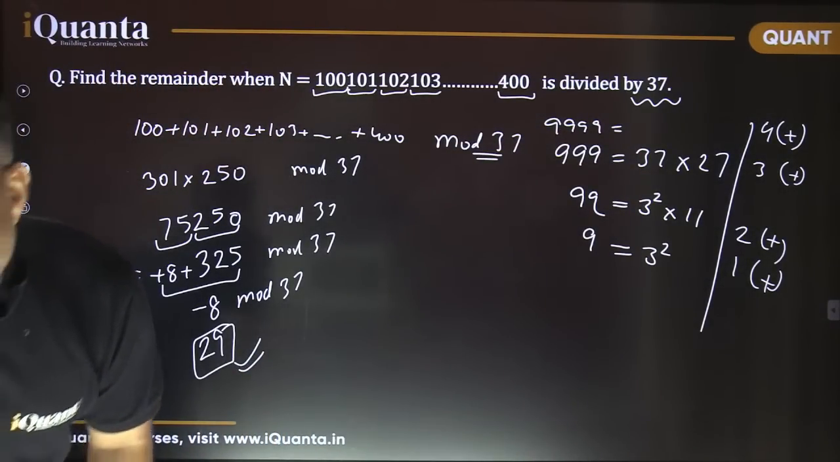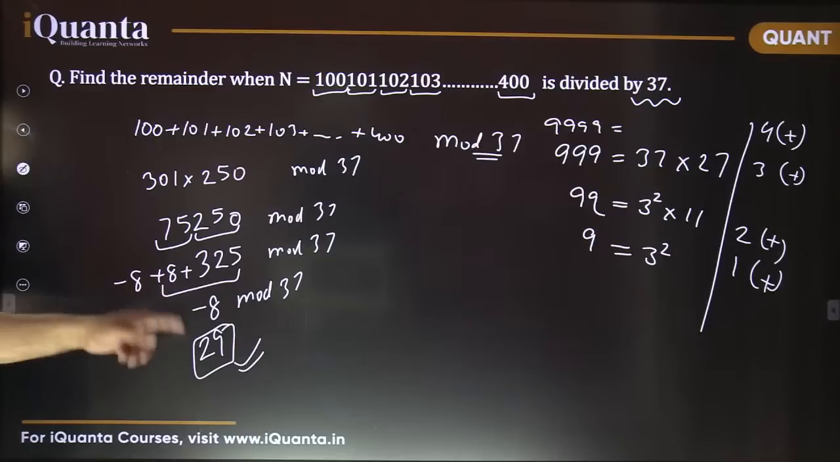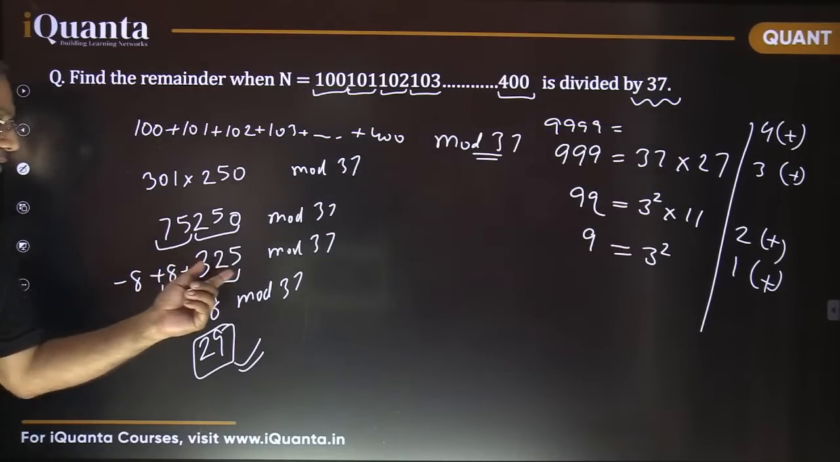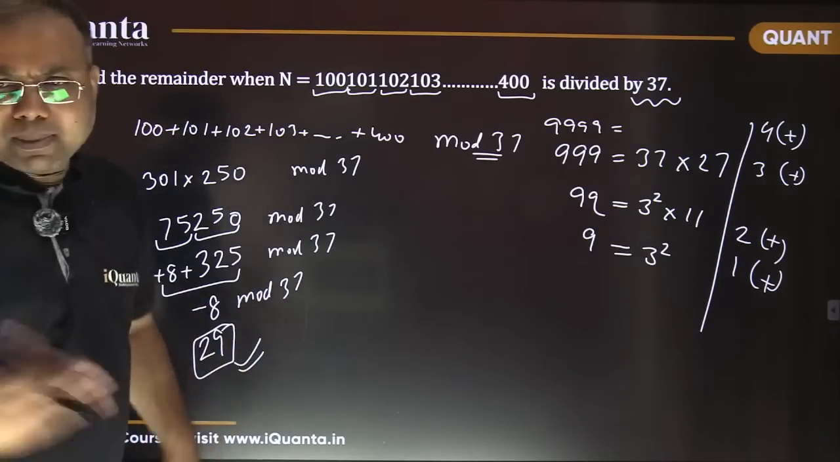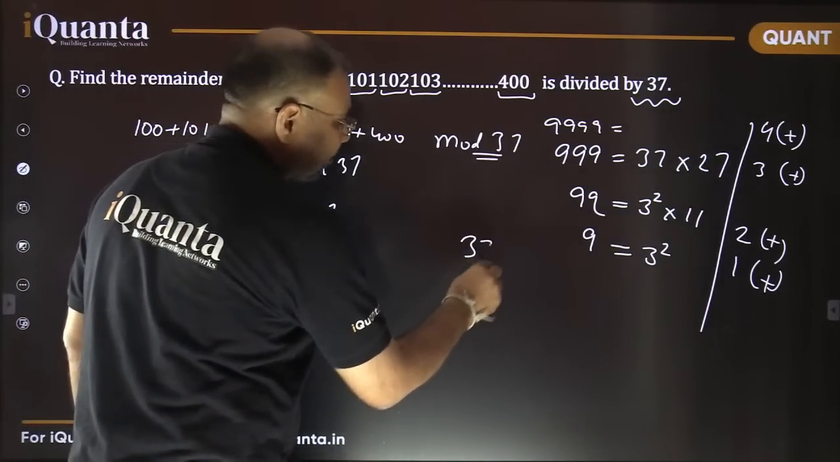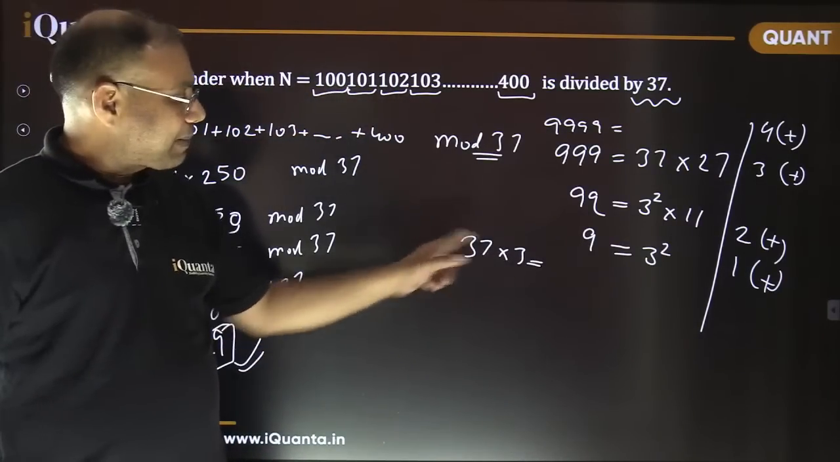Shivam, can you explain minus 8 plus 8? It's not 8n, it's 8 only, plus 8 minus 8. And why did I add it? Because I know that 325 plus 8, that is 333, is divisible by 37. How do I know? I know 37 into 3. Please multiply it, everyone, and see how much it comes. 37 multiplied by 3, how much is it?